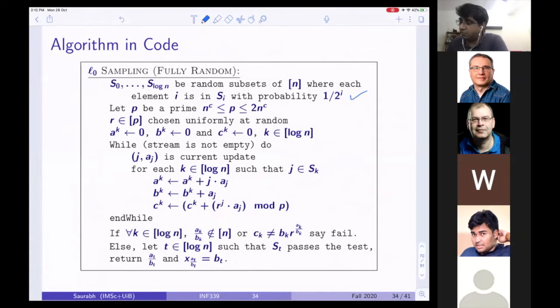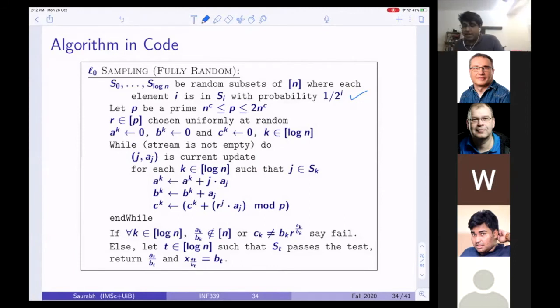Let P be a prime again. R in P is chosen uniformly at random, and you have 3 numbers A_k, B_k, C_k, where k is in log n. And while the stream is not empty, for each update (j, a_j), for each k in log n, now look, now I'm doing it slightly differently.